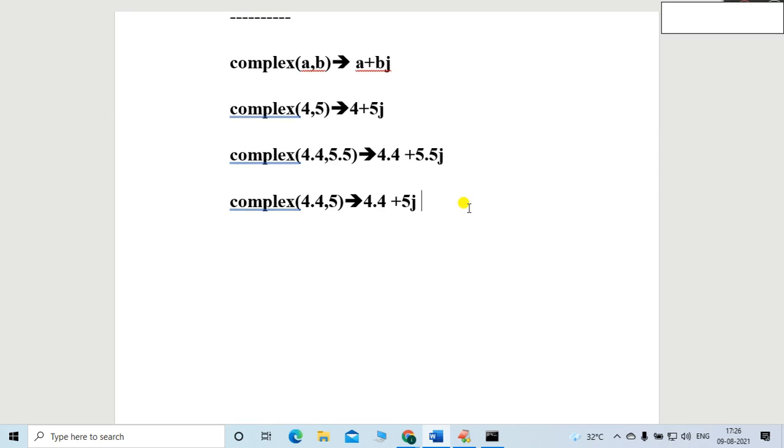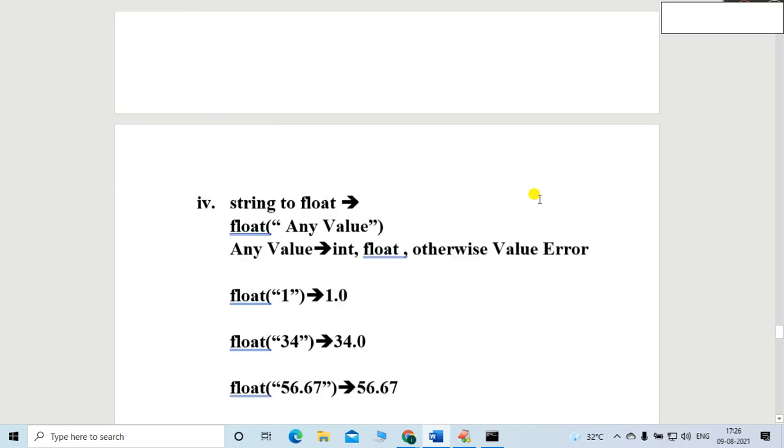In the next session we will start with boolean, that is any other data type into the boolean, our last topics, and then any other data type into the string. Which part is left, friend? I will tell you which part is left.